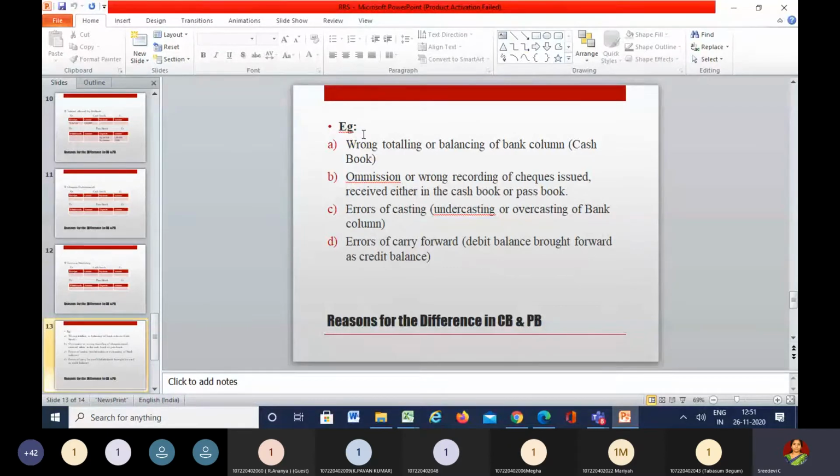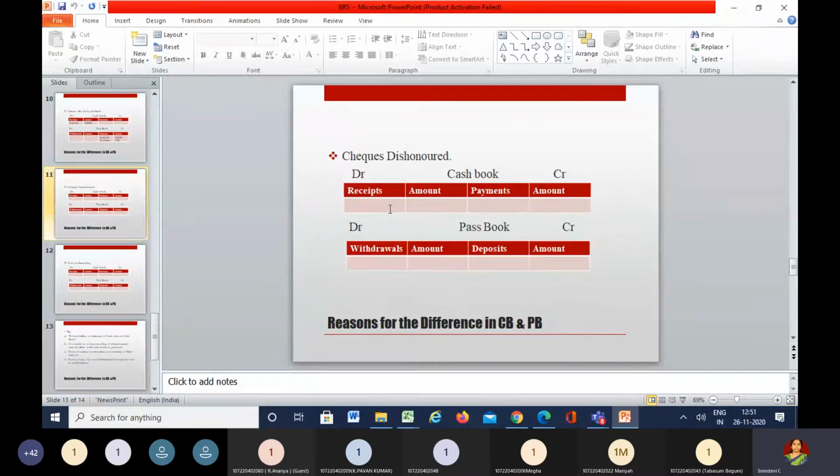So here wrong totaling or the balancing of the bank column is the first mistake, that is an error, followed by the second one, which is omission or wrong recording of checks issued or received. Suppose for example a check has been received. When the check is received, what happens? We are supposed to write it onto the debit side. If the check is being received, it has to be shown onto the debit side.